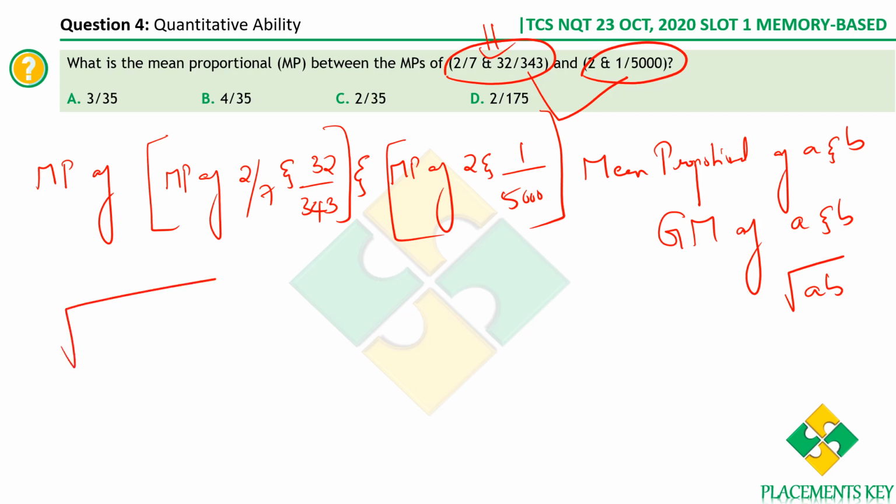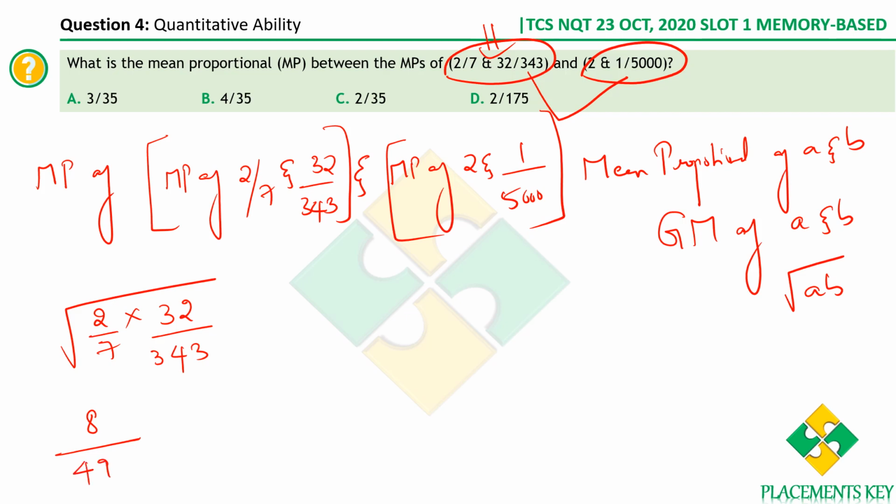So square root of A value is 2 by 7 into B value is 32 by 343. Now, how shall we do it? 2 into 32 is 64. So square root of 64 is 8 divided by, we have a 7 here and we have a 343 here. 343 is 7 cube. So 7 cube into 7 is 7 power 4. And if you take a square root of 7 power 4, you get 7 square, that is 49.